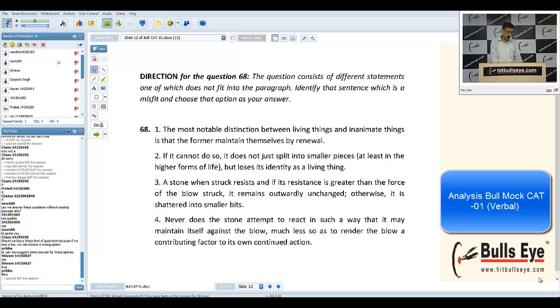So if I talk about the linking themes only, in sentences 1, 3, 4 we were talking about living and non-living, but in this one we were talking only about living. So that is the odd one out. My purpose of picking this question was just to tell you this trick: link the sentences by theme. Don't go by opening sentence, closing sentence, etc. Try to link the theme, not the keywords, not the cause-effect types. Just try to link the sentences through theme.